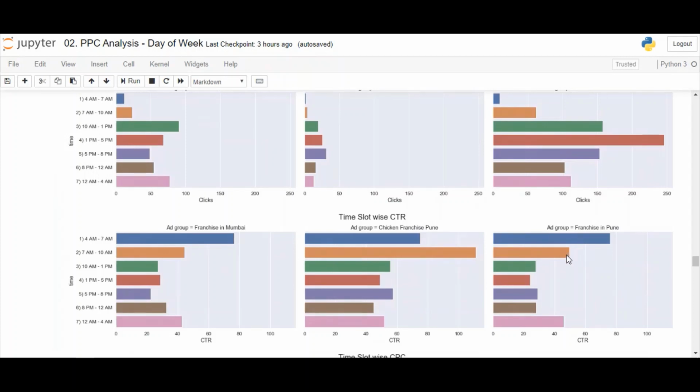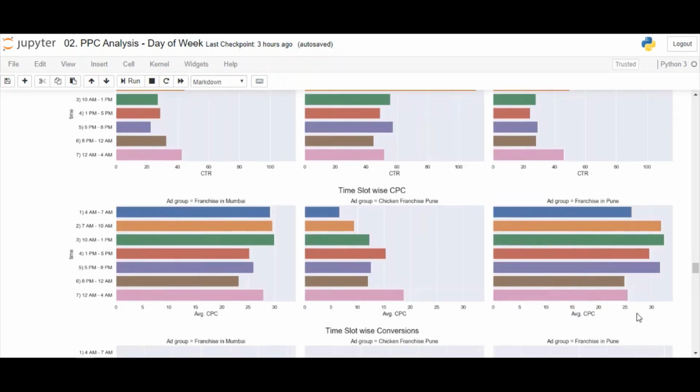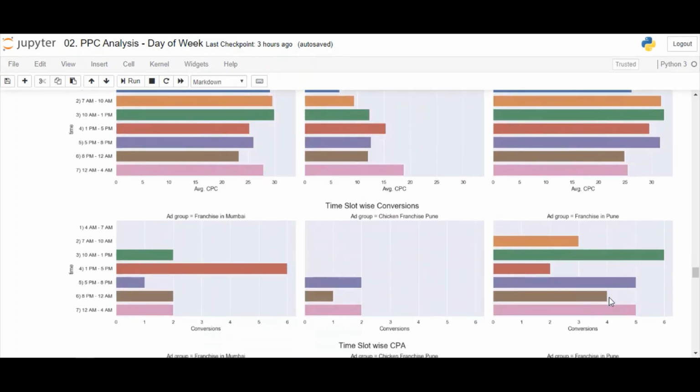Morning 7 to 10 a.m. and late night 12 to 4 a.m. has shown good CTR. CPC is the least during the two night slots. Conversions happen in the morning noon slot of 10 to 1 p.m., followed by evening and night slots.